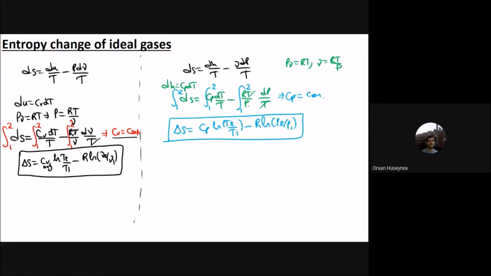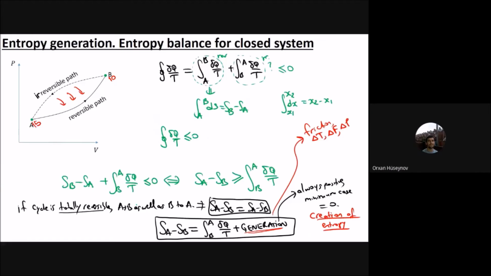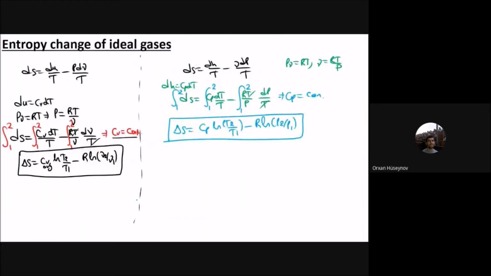Let me see if I have any errors here. No, okay, it seems okay. This is the second relationship. But if you go back to the first part, for ideal gases we have the constant Cp and Cv case, and we use only the formula. But if it is variable, we have the formula, we have the table, and we have the software. Now let's look at the variable Cp and Cv case. We will use the table, and the table is only prepared for the Cp formula. So for variable Cp, if you see the formula here, Cp dT by T.